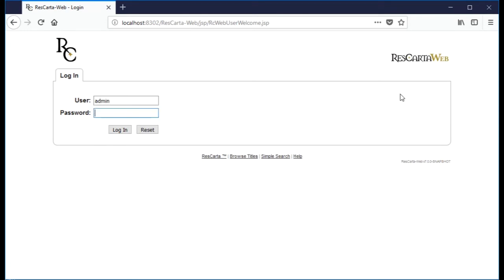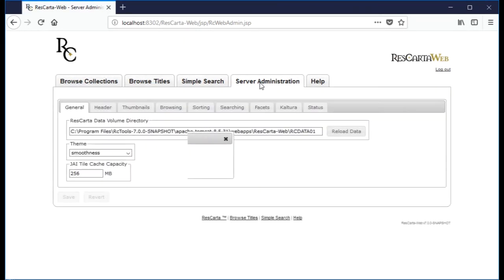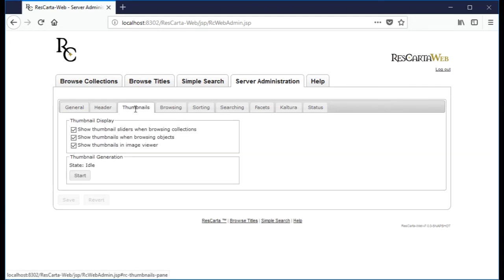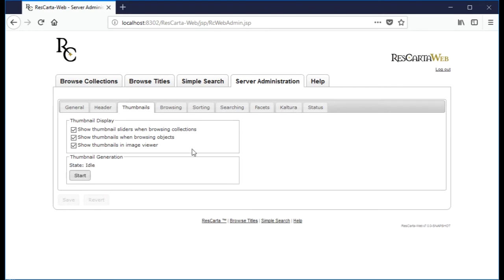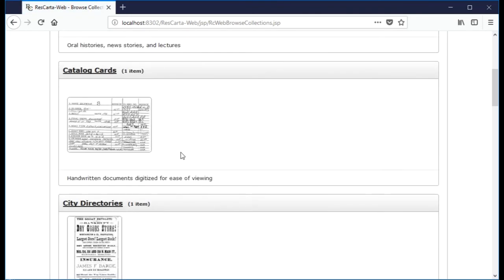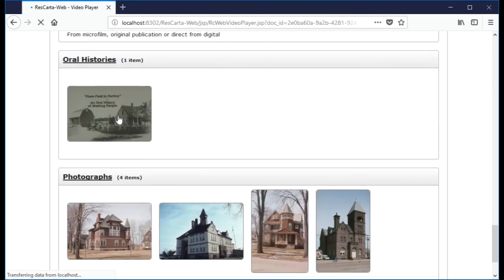So let me log in here. Admin, password, it's the default, by the way, for the demo. And here's our server administration tab. I can go over here and click thumbnails, and click start. It's not going to take very long because there's only 16 objects. You'll notice with video now there's also this little Cultura tab. We'll get to that later. All right, so it's already done. So let's scroll down. This is real time, by the way. Now we got a thumbnail for our oral histories.